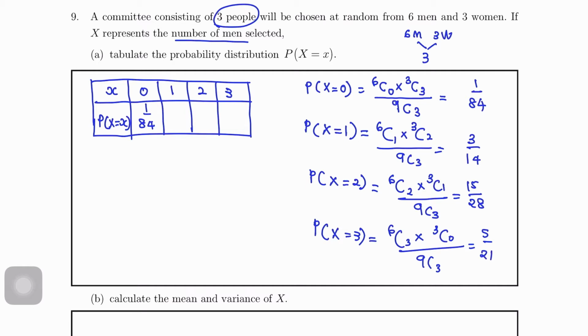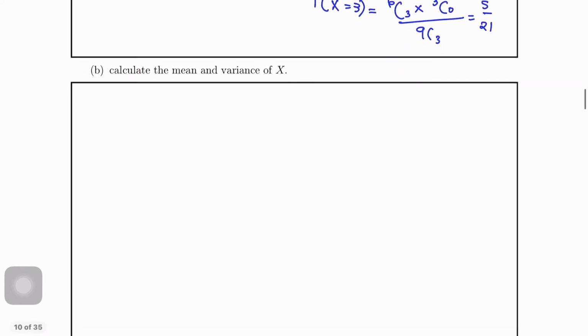So all these probabilities we can fill into our table. And how do we check? The total probability must be 1. Okay, so next, calculate the mean and variance. So the mean.